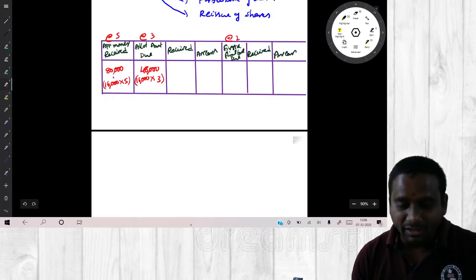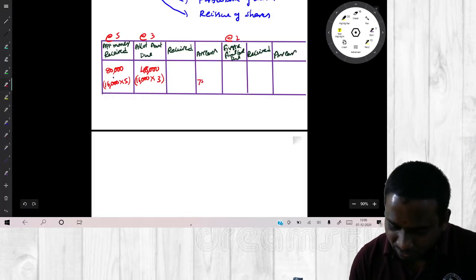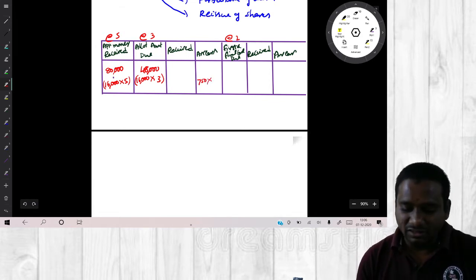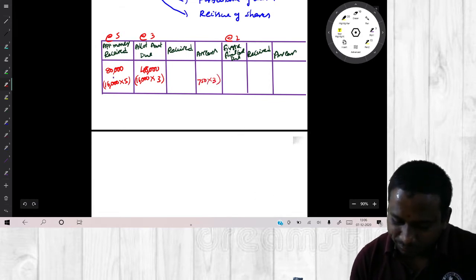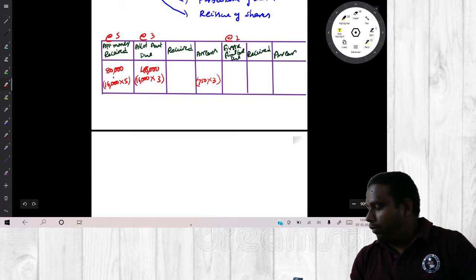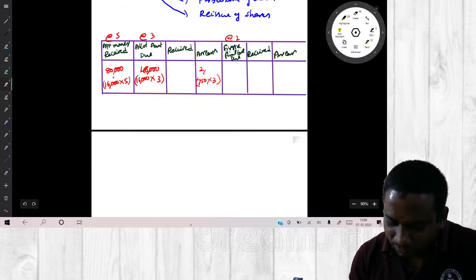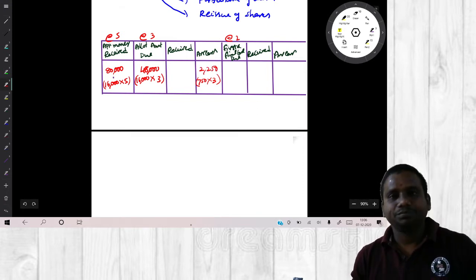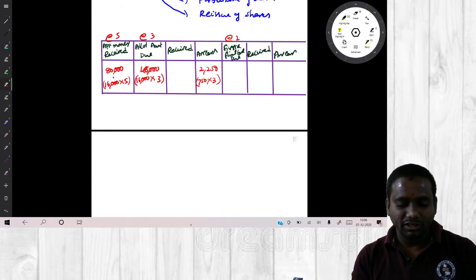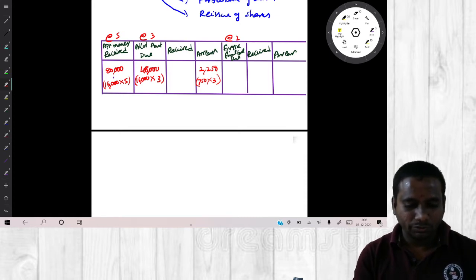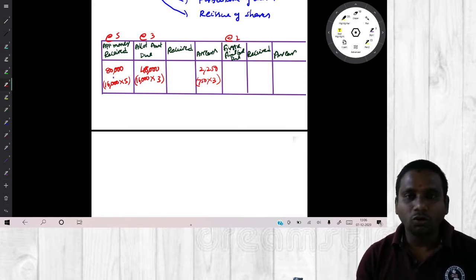Now first arrears, on how many shares are we not receiving money? On 750 shares, 750 into 3, 2250. Is it or not? So total amount receivable 48,000.